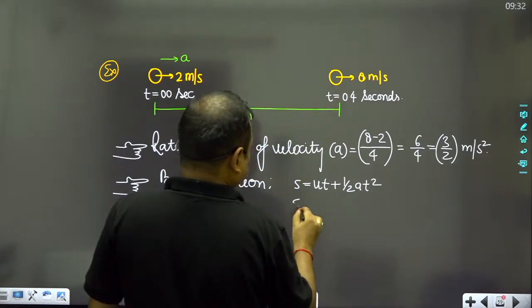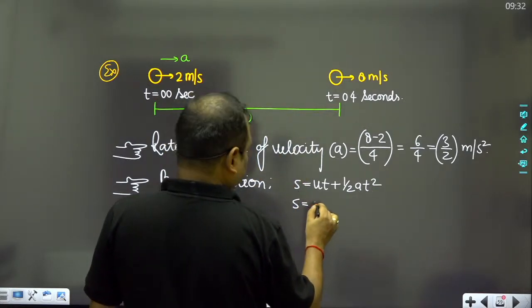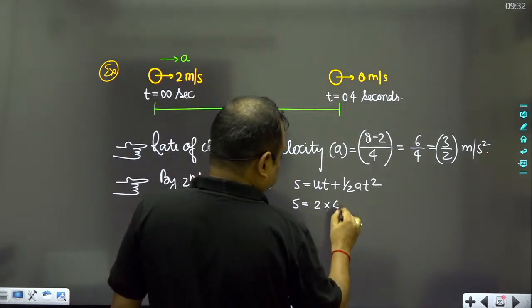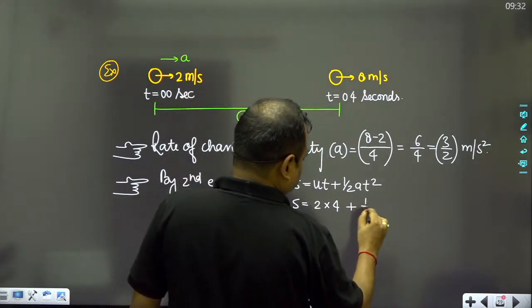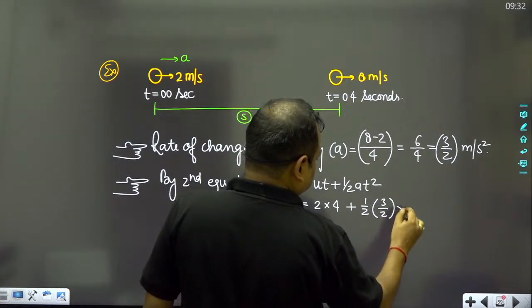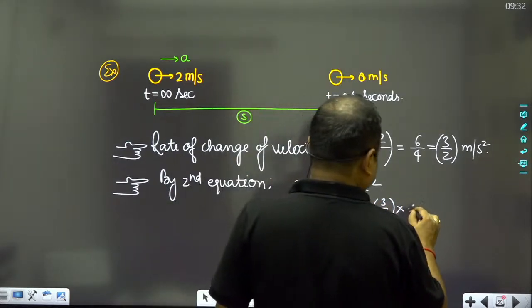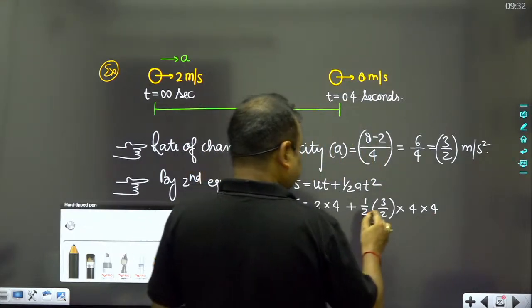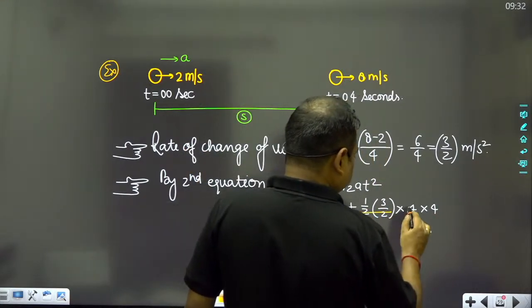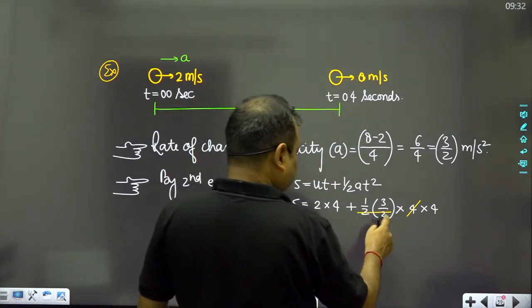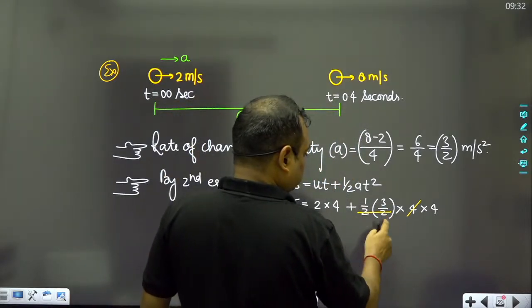So s will be equal to u, which means 2, into t, the time taken is 4, plus half a, which is 3 by 2, into t square, which means 4 into 4. So here this 4 will cancel out this 4. 2 into 2 will become 4.